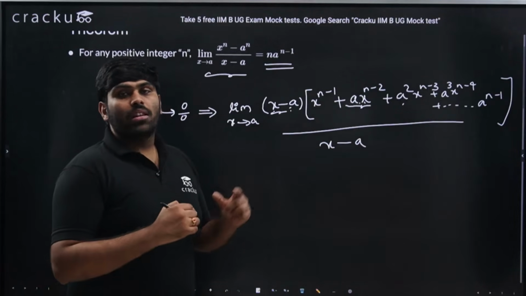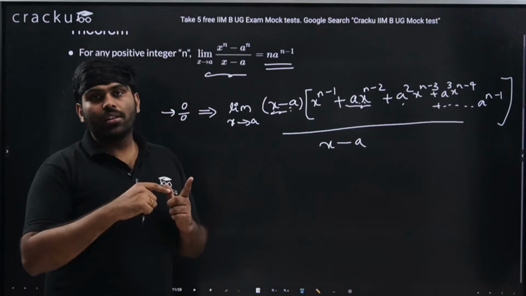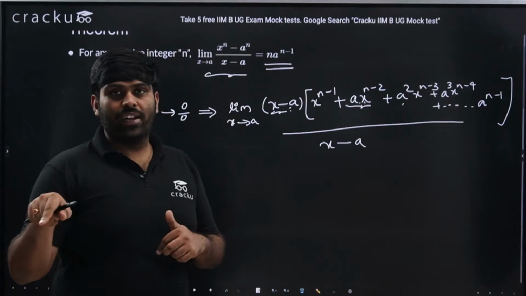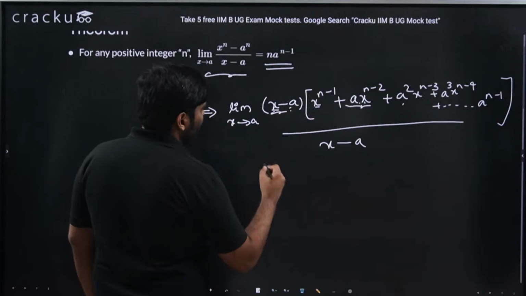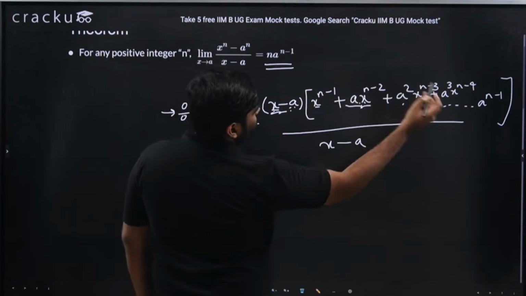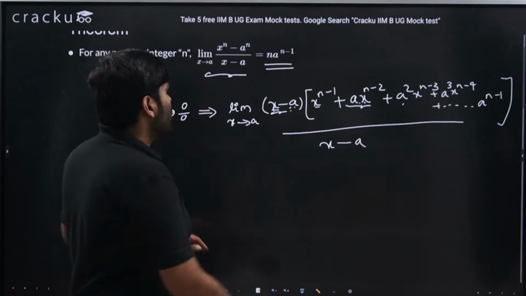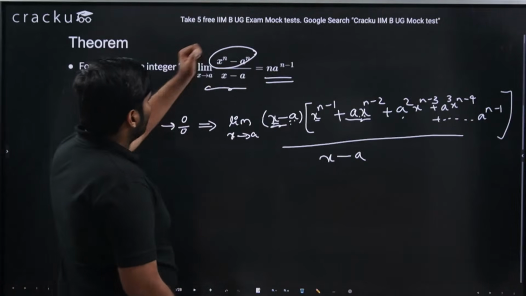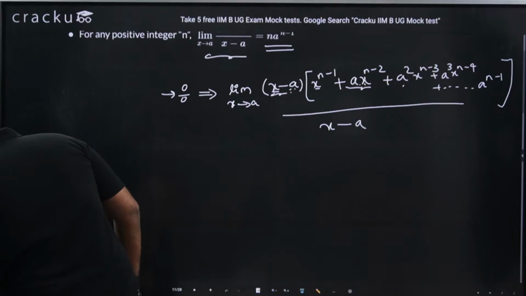So every time you will get one negative term and one positive term, and those keep getting cancelled. You will be only left with x into x power n minus 1, which is x power n, minus a into the last term, which is a power n minus 1, which is a power n. So this particular x power n minus a power n, I can write as this equation. Am I clear till here?